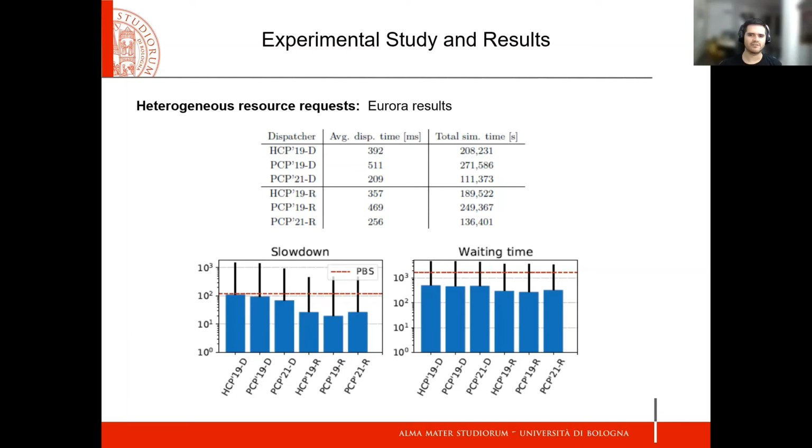In the quality of service figures, we also compare to the original Aurora dispatcher called PBS, and we can observe that all dispatchers generate better solutions. Among CP-based dispatchers, PCP21 results in the best average slowdown when using D. On R, the dispatchers have low slowdown values and have similar waiting times.